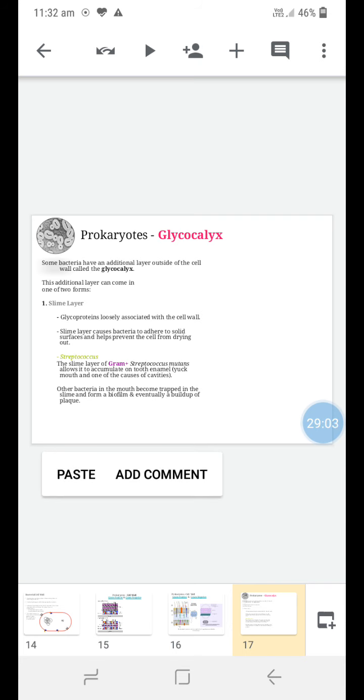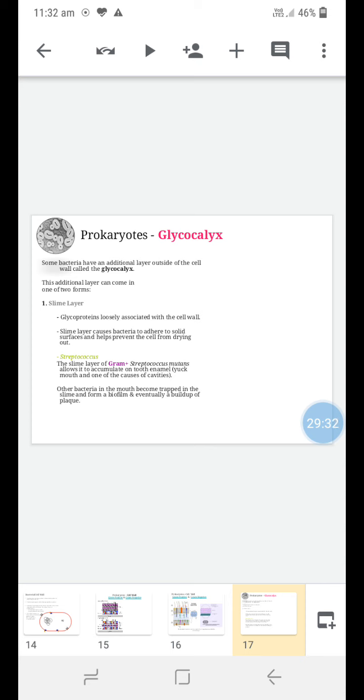Due to the presence of the slime layer, it will prevent the drying of the bacterial cells and also help them remain attached to the solid surface. An example is the Streptococcus species. The slime layer of the gram positive Streptococcus mutans allows it to accumulate on the tooth enamel, and due to the presence of the slime layer, it will cause cavities.